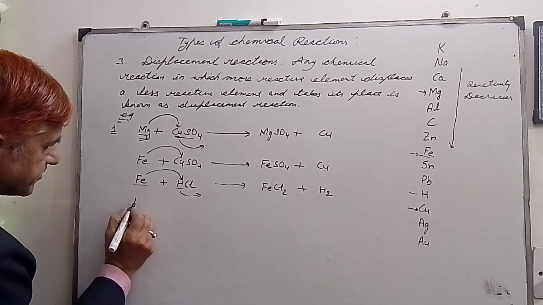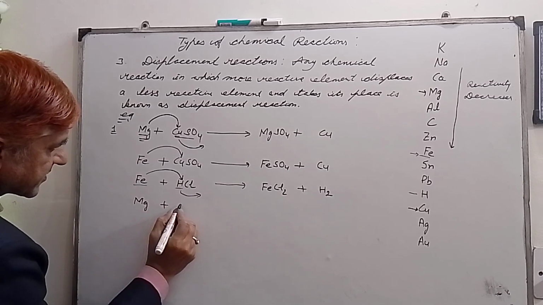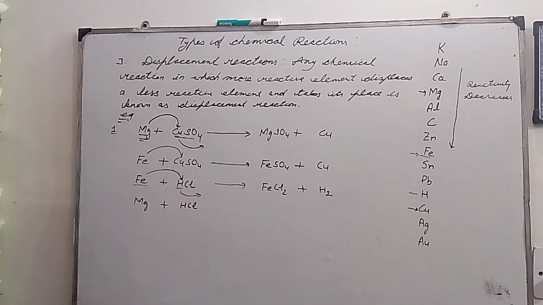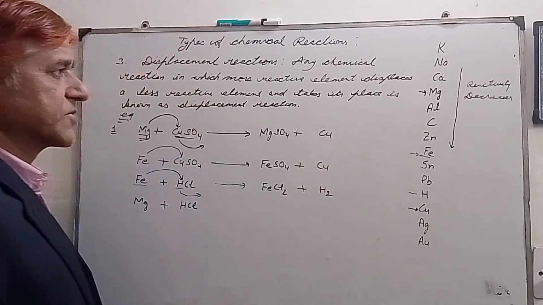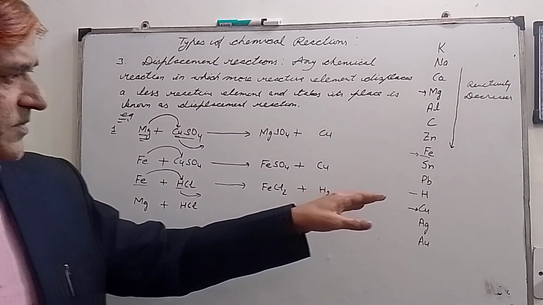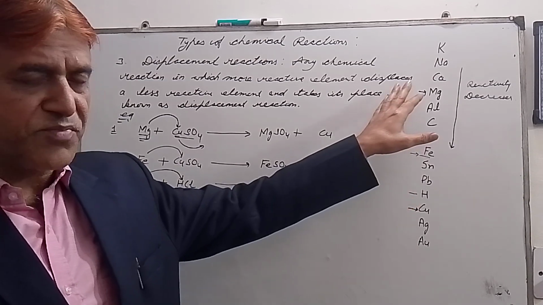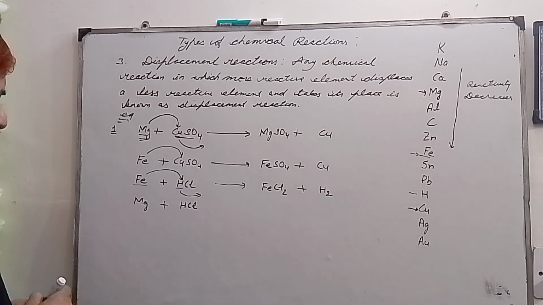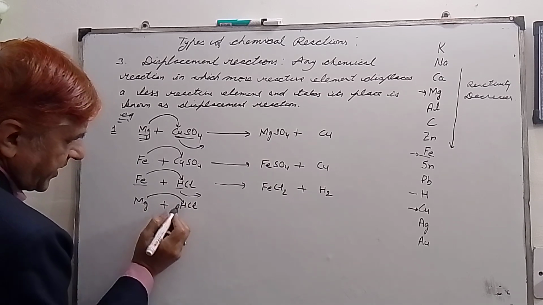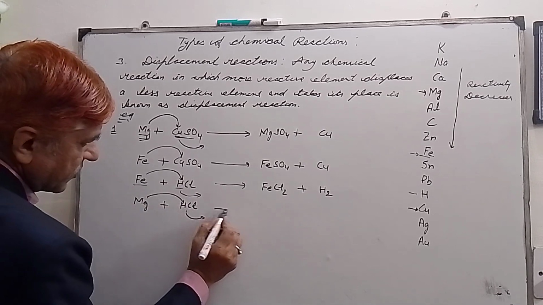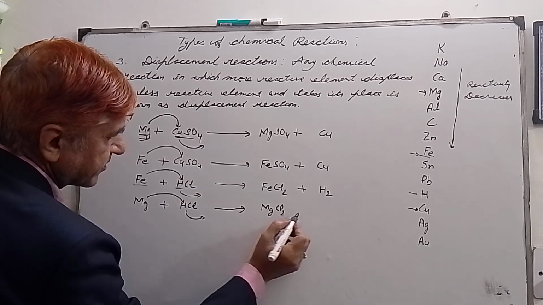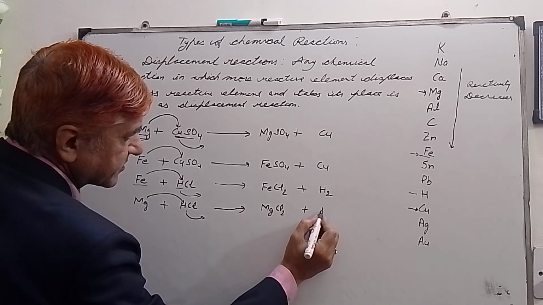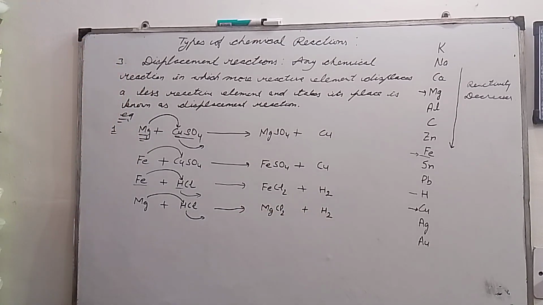Magnesium plus hydrochloric acid. Now see where magnesium lies. Magnesium is over here and hydrogen is there. So magnesium is quite above hydrogen. So magnesium is more reactive, and it will certainly displace hydrogen from here. So we will get magnesium chloride plus hydrogen.